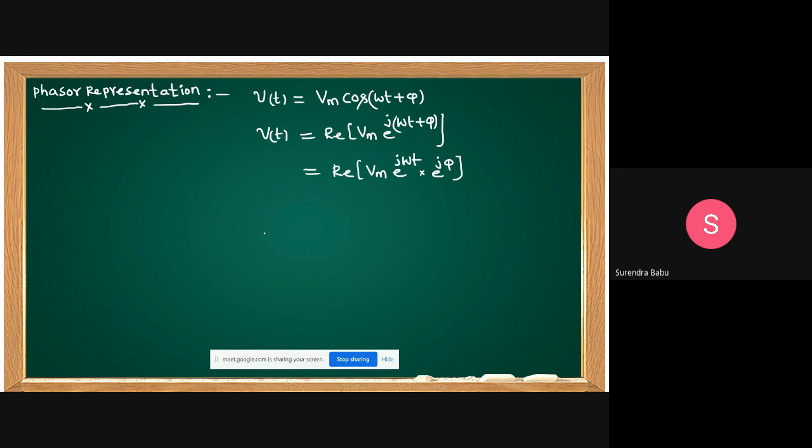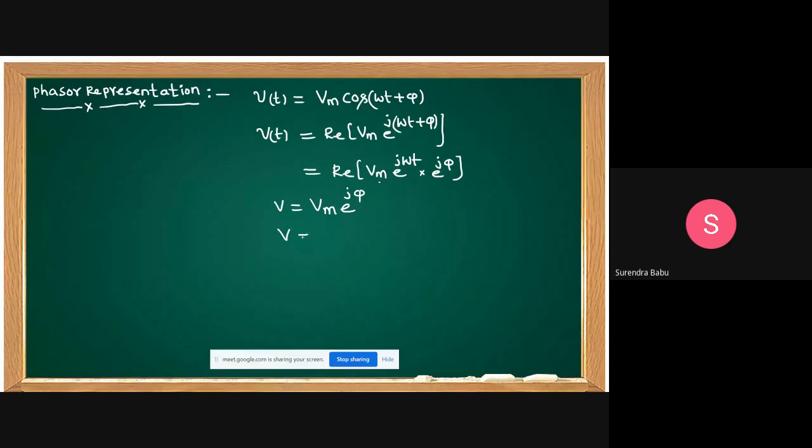Then you can also write v of t in a phasor form. This j omega t is the axis. Then you take only this part. In phasor representation, this is Vm into e power j pi.